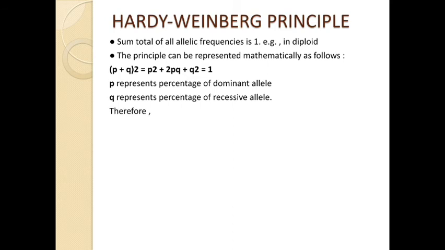Therefore p² will be the percentage of homozygous dominant individuals.